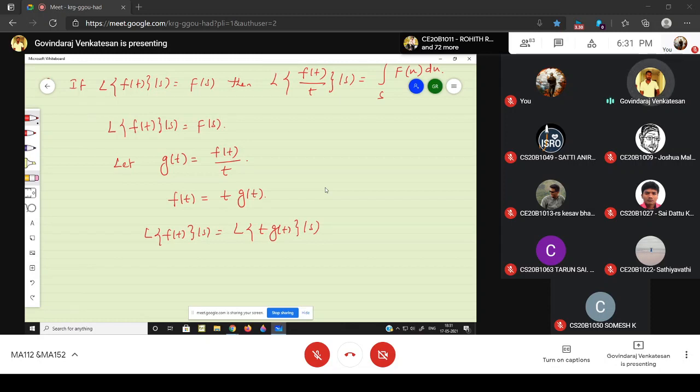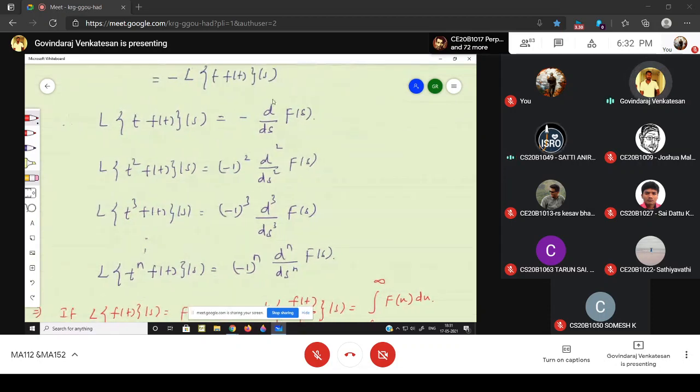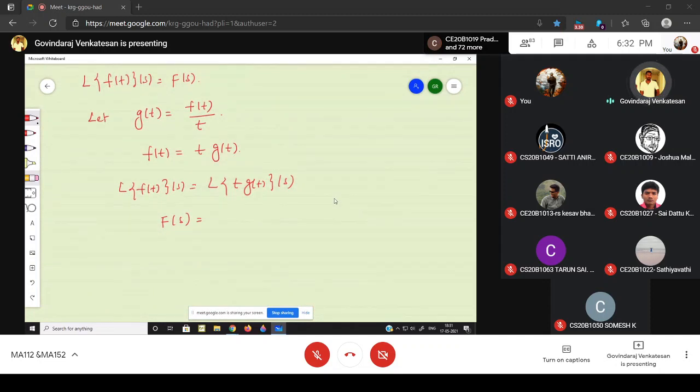What is the left-hand side? Nothing but capital F(s). What is the right-hand side, the Laplace of t times g(t)? Just now we proved the Laplace of t times f(t) is minus d/ds of capital F(s). The same answer here: minus d/ds of capital G(s).